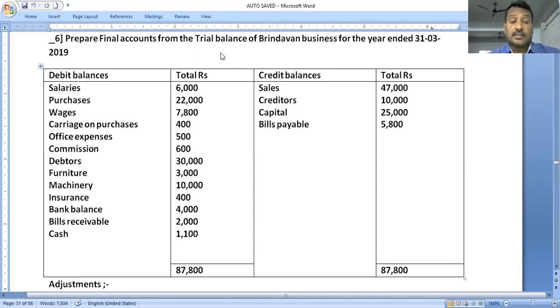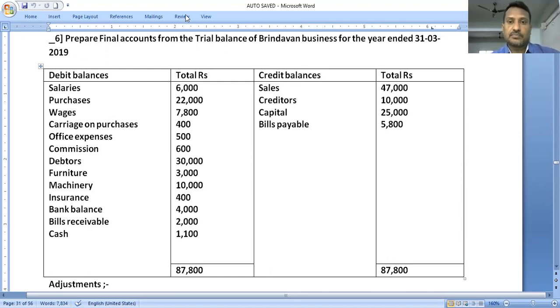Today's class, we are going to discuss the sixth problem, which is important from the annual examination and public examination point of view. This is the sixth problem as per the academic textbook of the Telangana Intermediate Board. If you refer to the textbook or any relevant material, we are going to discuss problem number 6. My dear students, let's begin the class.